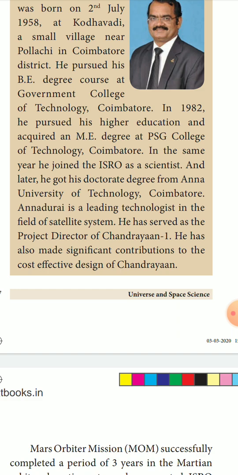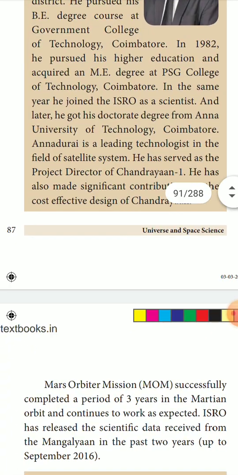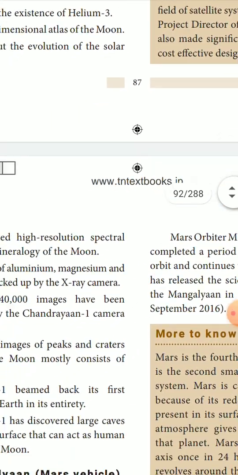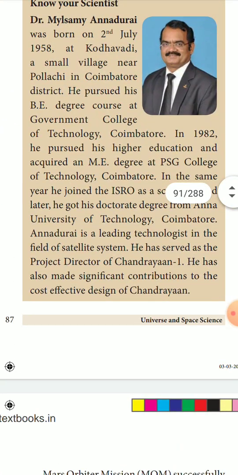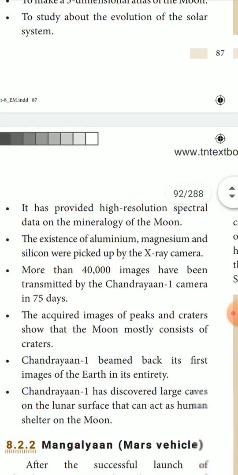Annadurai is a leading technologist in the field of satellite systems. He served as the project director of Chandrayaan-1. He also made a significant contribution to the cost-effective design of Chandrayaan. So he was the person who made the design of Chandrayaan for launching.